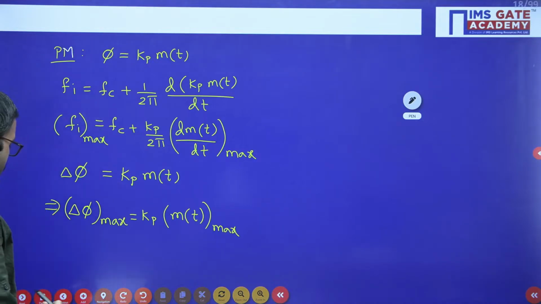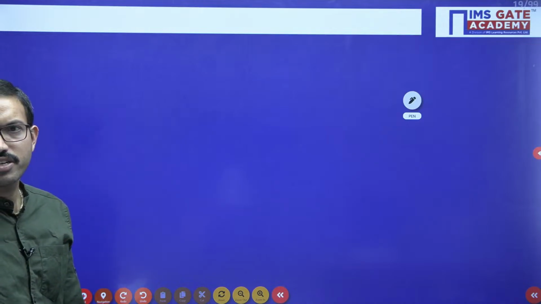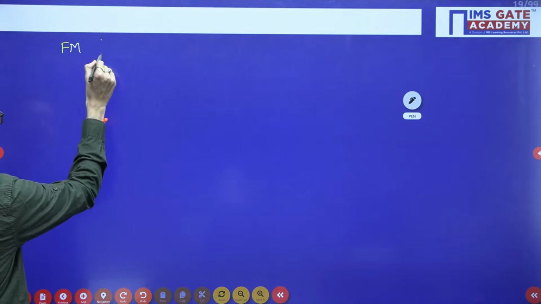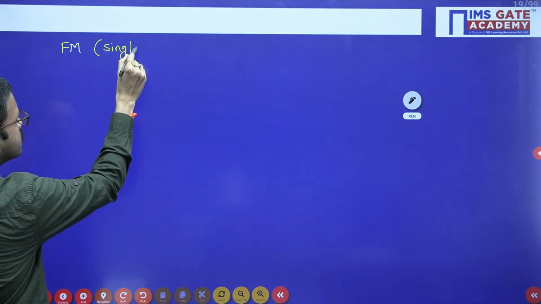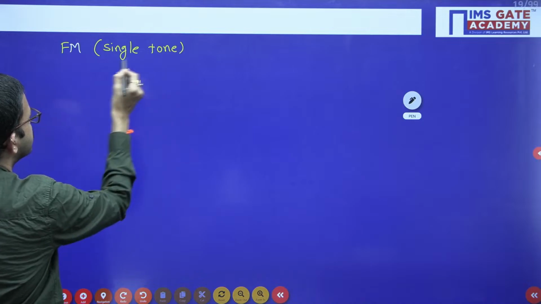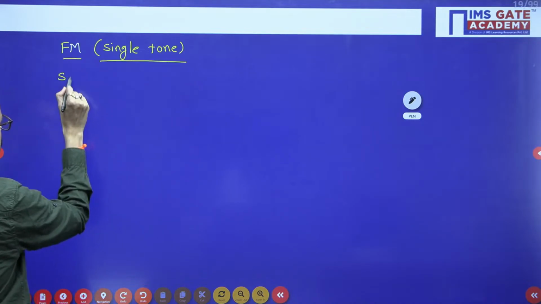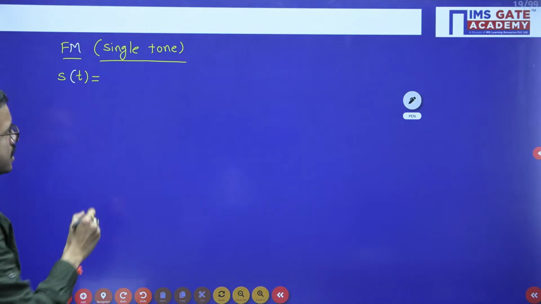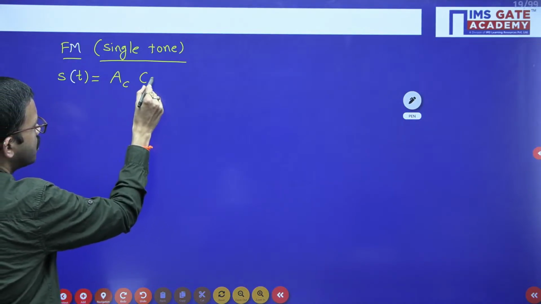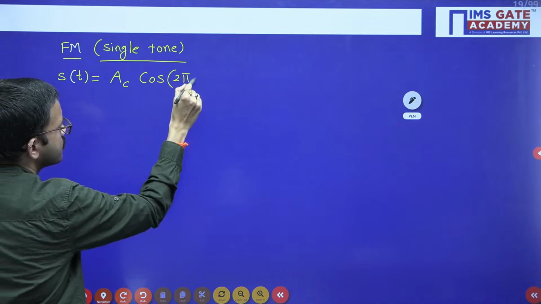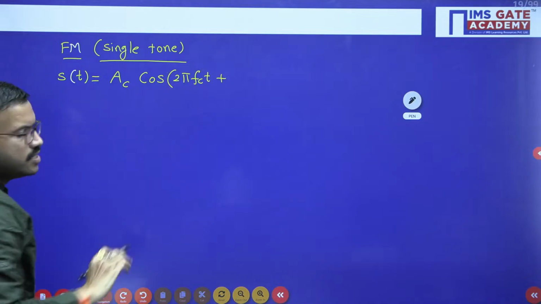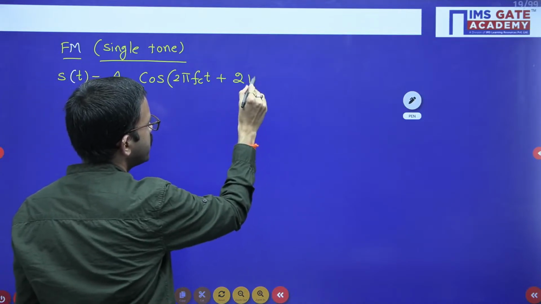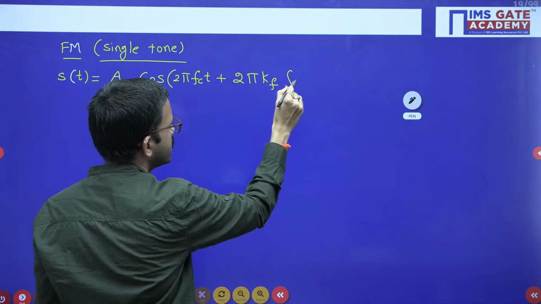Now you can write the standard equation for FM, frequency modulation standard equation. For single tone you can write down S of t equal to Ac into cos 2 pi fct plus 2 pi kf integral m of t dt.